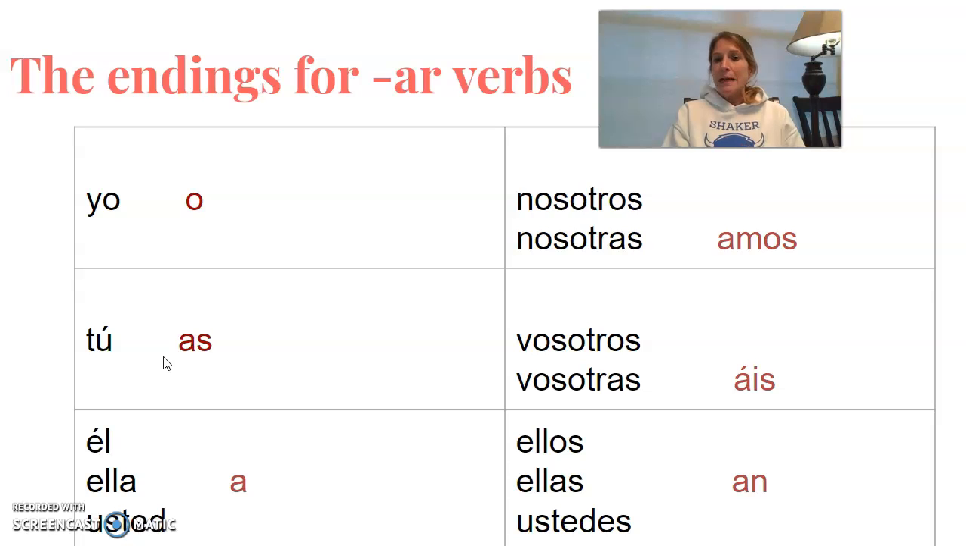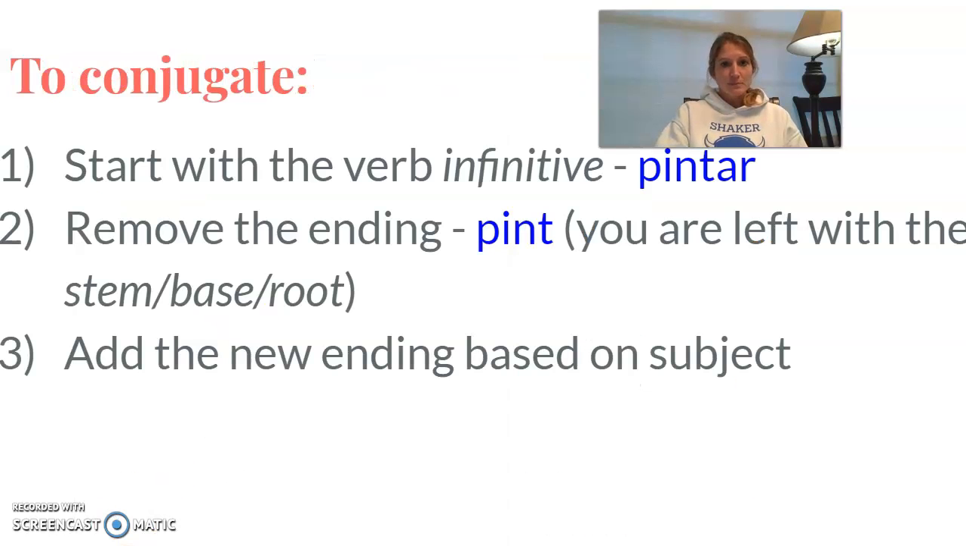Nosotros, nosotras is amos. Vosotros, vosotras is áis, accent mark over the A. Ellos, ellas, ustedes, an. So that makes your endings in order: o, as, a, amos, áis, an. This is probably where you left off last year when you went remote. So if you remember anything about conjugation, it's most likely o, as, a, amos, áis, and an.